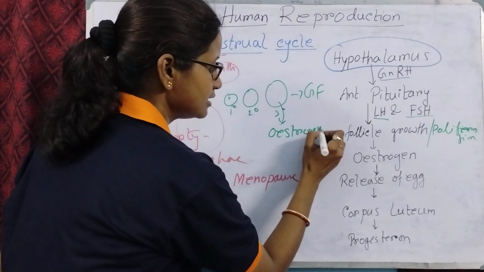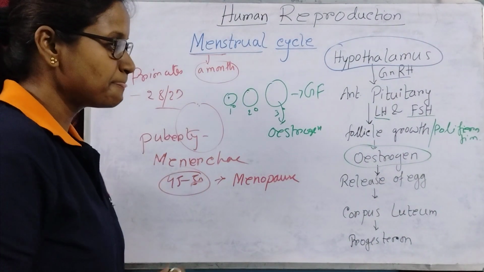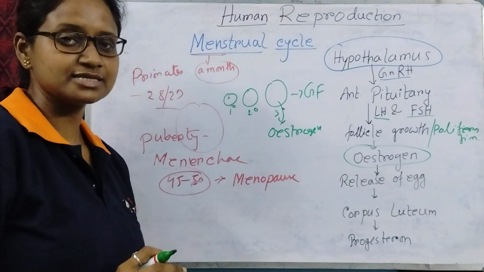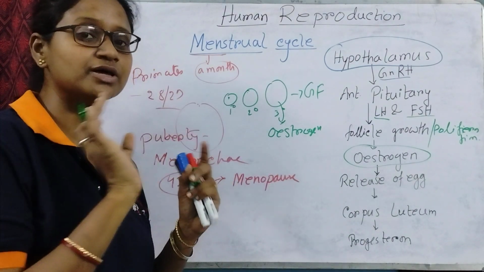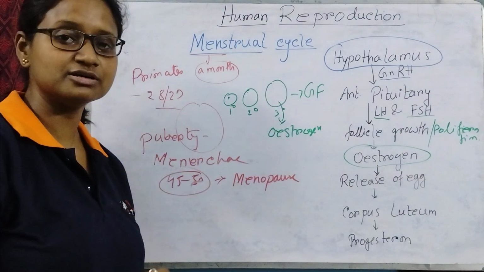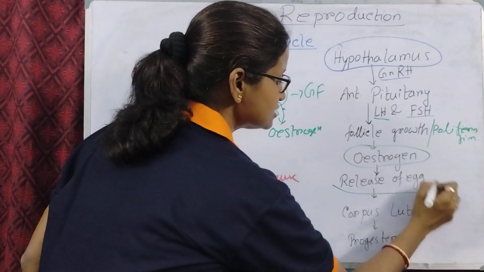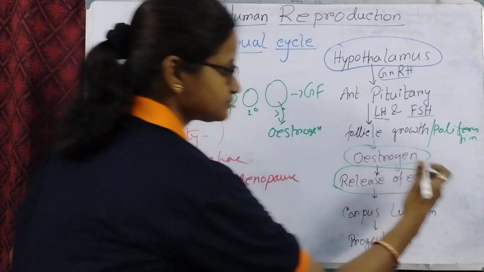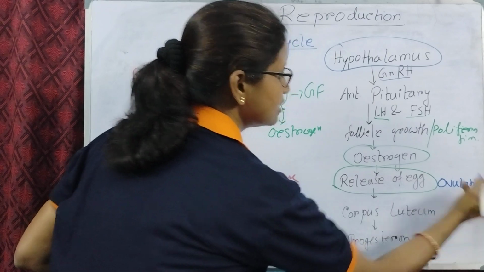Estrogen. Okay, here it is, estrogen. And that estrogen facilitates the follicle to release the egg. And that releasing of the egg from the Graafian follicle is called ovulation. That is called the release of egg. It's called ovulation.